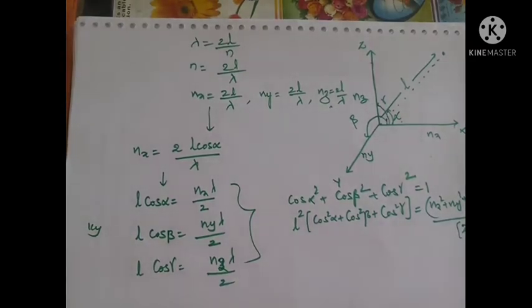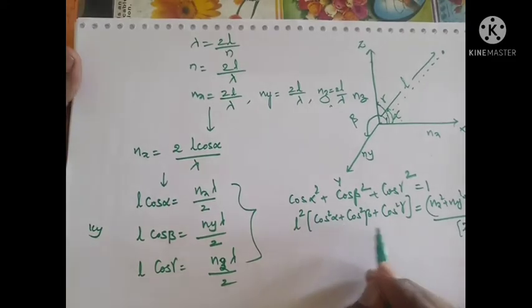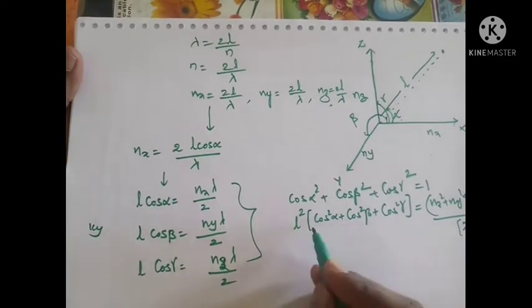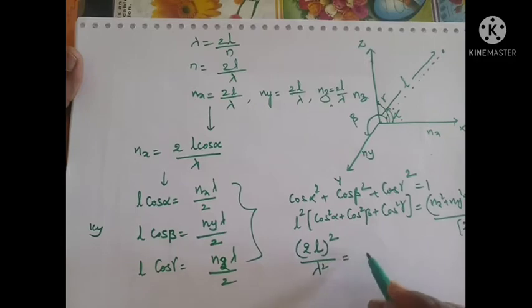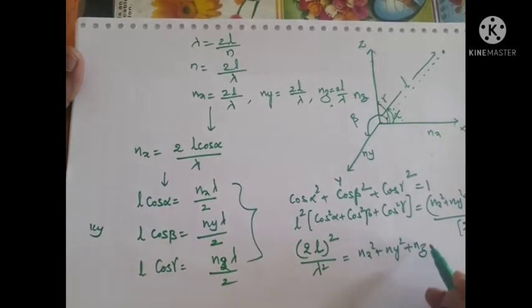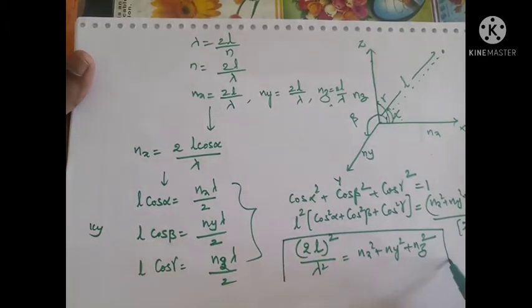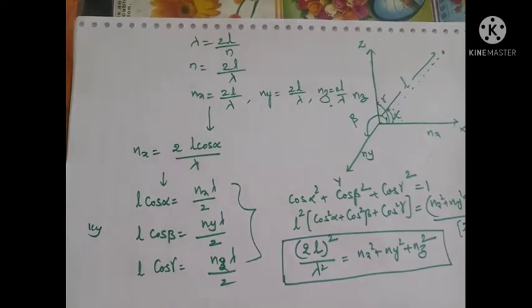All right, so finally from this equation, here we know that cos square alpha plus cos square beta plus cos square gamma equal to 1. After substituting the 1 here, we'll write 2L square by lambda square equal to nx square plus ny square plus nz square. Understand? This is the very important equation: nx square plus ny square plus nz square equal to 2L square by lambda square.